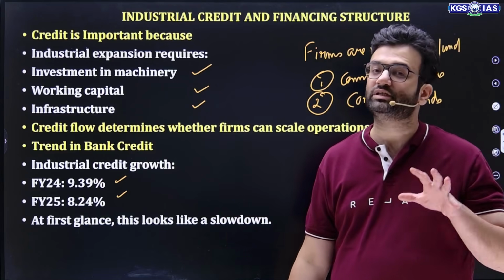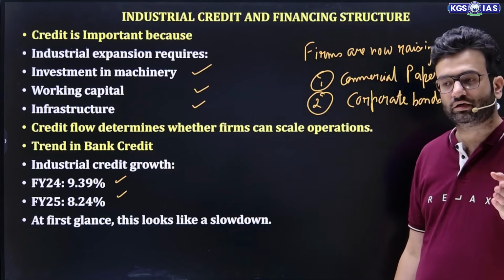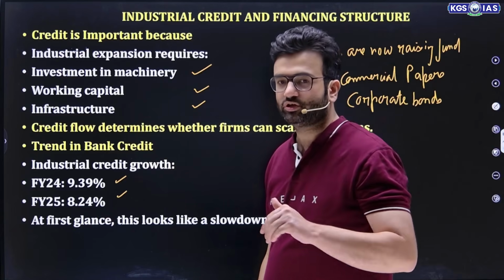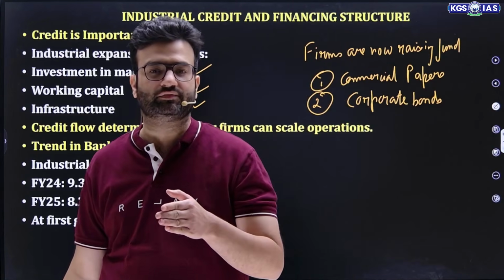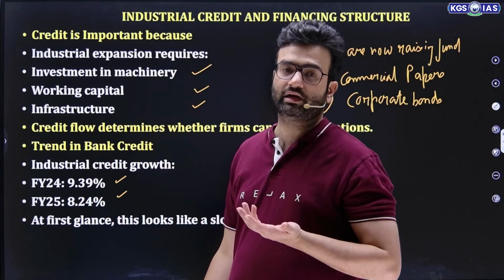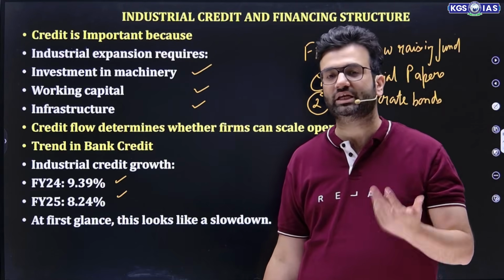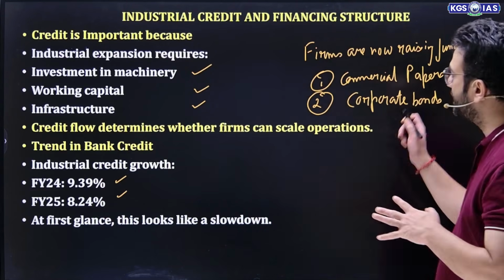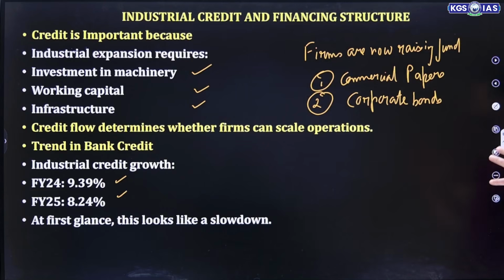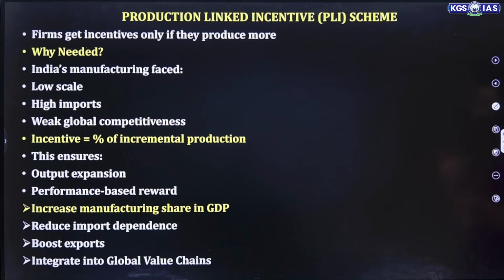So commercial paper is very important. It's a money market instrument, usually with a maturity of 7 days minimum, maximum 365 days. Companies who have a good credit rating can issue this. Apart from that, it is in multiples of 5 lakh. It can be easily endorsed as well. So that's why commercial paper and corporate bonds are the tools through which firms are raising money now.